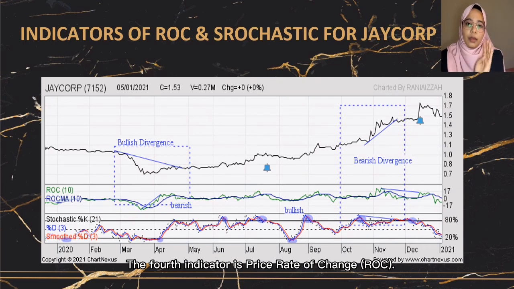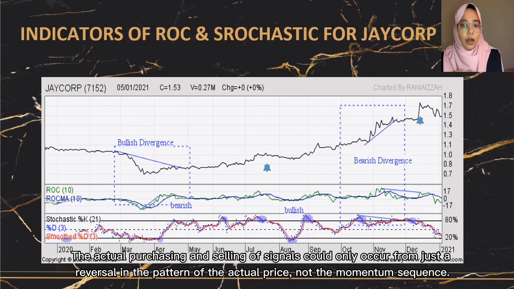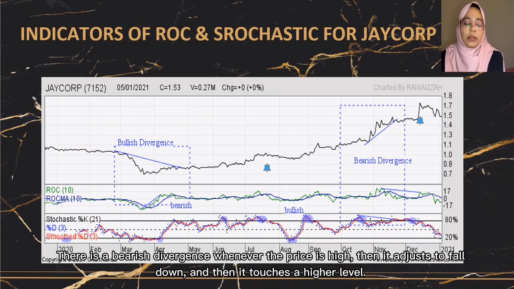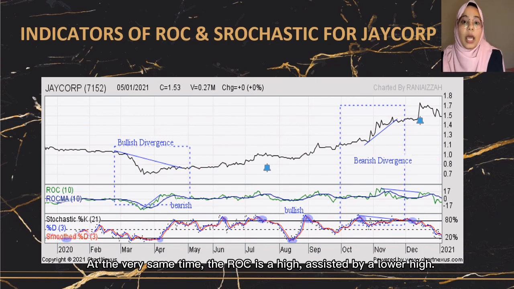The fourth indicator is price rate of change (ROC). The actual buying and selling signals could only occur from a reversal in the pattern of the actual price, not the momentum sequence. A bullish divergence arises whenever the price makes a low, then adjusts higher, and then lowers. Around the same time, the ROC makes a low accompanied by a higher low. There is a bearish divergence whenever the price makes a high, then falls down and then touches a higher level. At the very same time, the ROC is high, accompanied by a lower high.